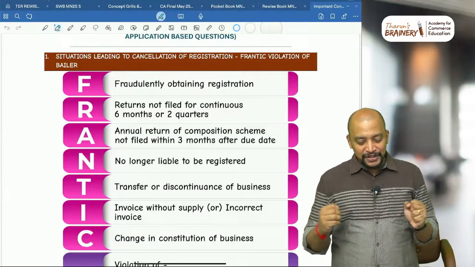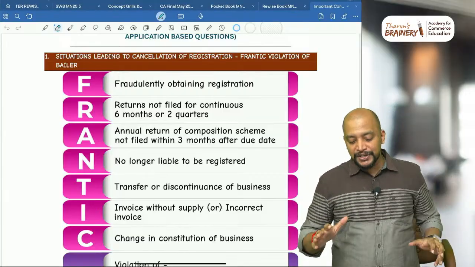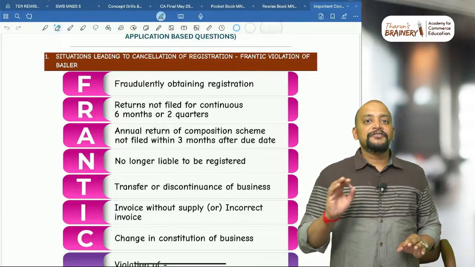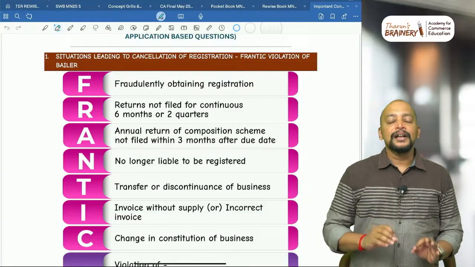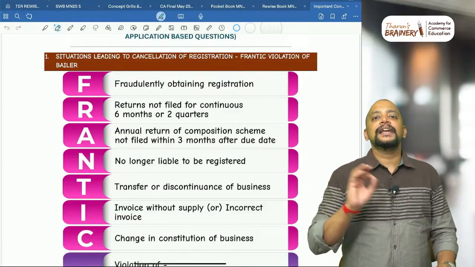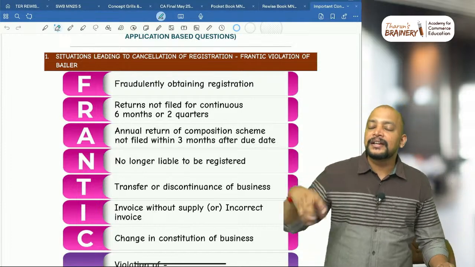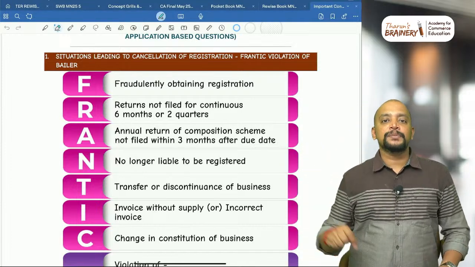Coming back to the first question, situations leading to cancellation of registration. You just remember the mnemonic, FRANTIC violation of BAILER. These mnemonics, kindly avoid writing in the answer sheet, don't write them. Just remember this and write the points one by one.